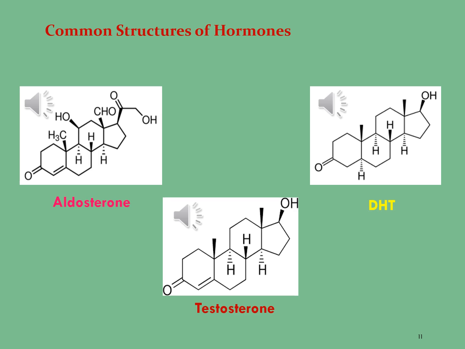The next molecule is testosterone, which comprises carbon 19, hydrogen 28, and oxygen 2. You can see over here in the structure of testosterone there is a presence of a carbonyl group at carbon number 3 and a double bond at carbon number 4 in the first ring, in addition to the hydroxyl group at carbon 17 position.